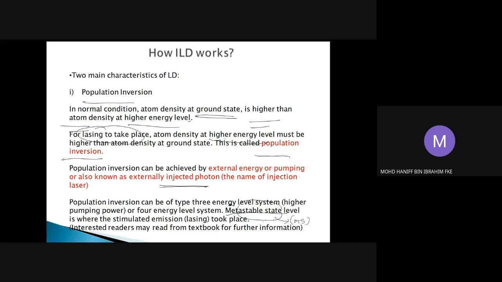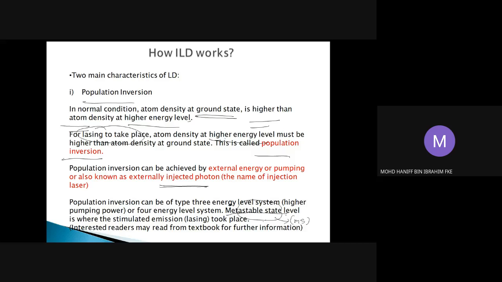In the case of population inversion, the atoms will be excited to a new level, known as a metastable state, in which the duration can be in milliseconds, and this will stabilize the lasers.